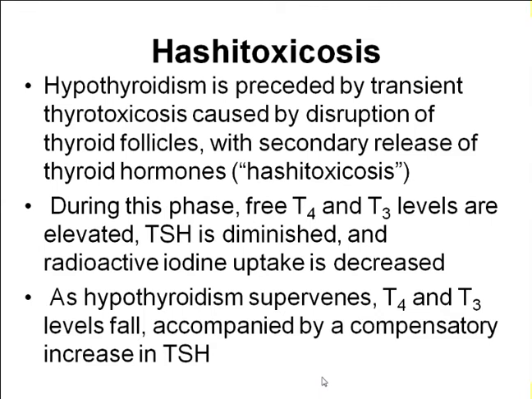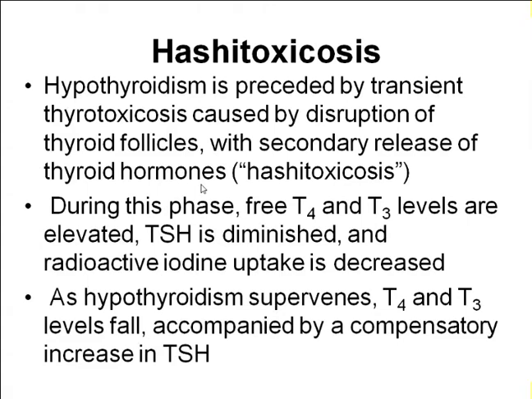Now you should be aware of the term hashitoxicosis. Sometimes in viva we ask what is hashitoxicosis. Sometimes in Hashimoto's thyroiditis, though we say that there will be hypothyroidism, this hypothyroidism is preceded by a transient, for a very short period of time, thyrotoxicosis caused by disruption of the thyroid follicular cells with secondary release of thyroid hormone.